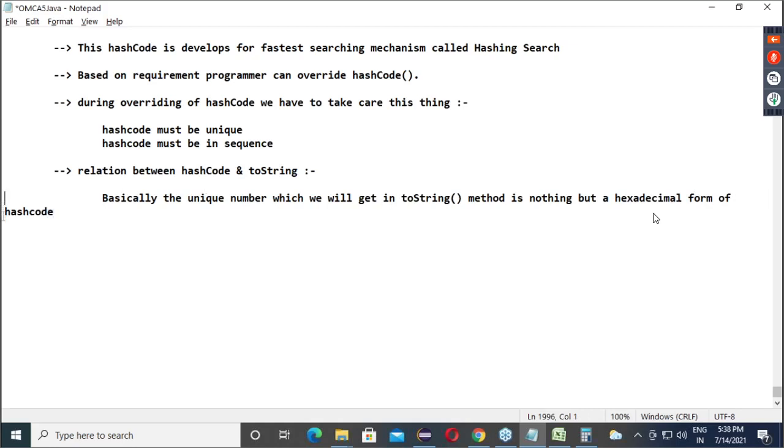Is everyone clear with this? It is nothing but a hexadecimal form of hash code. Write down this.